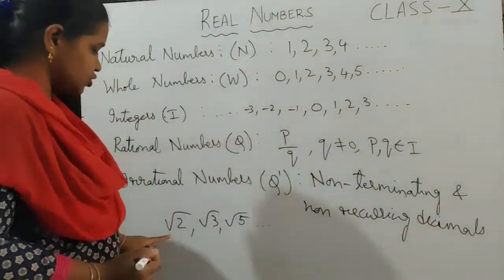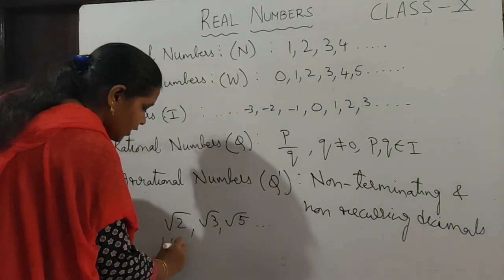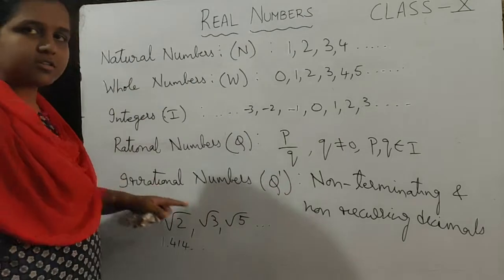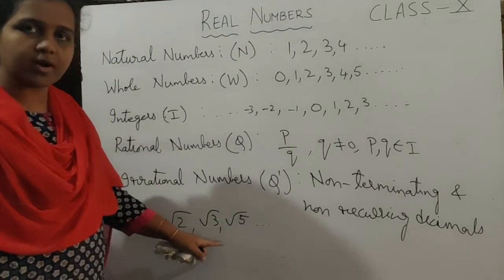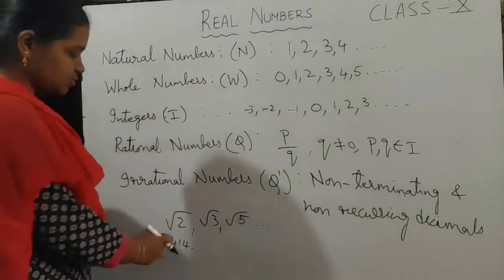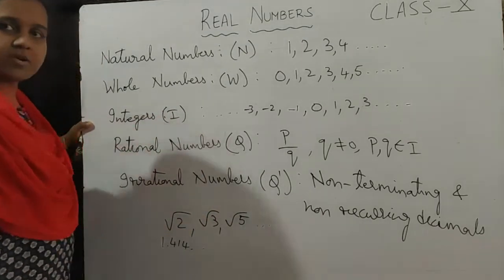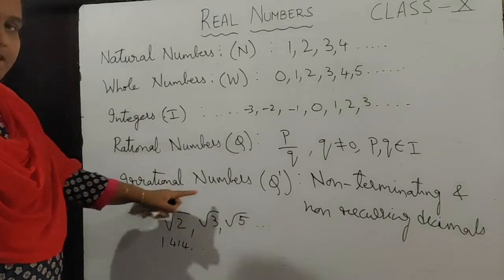That is, if you find the square root of 2, you will get 1.414, so on. And also if you find the square root of 3, you will get 1.732, so on. That is, it continues like that. It is not stopping at any point and it is not repeating. So such numbers are called irrational numbers.